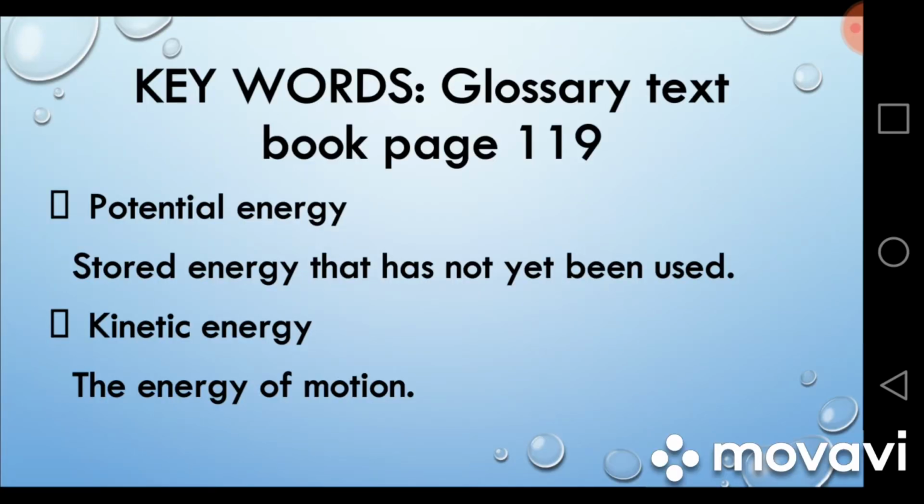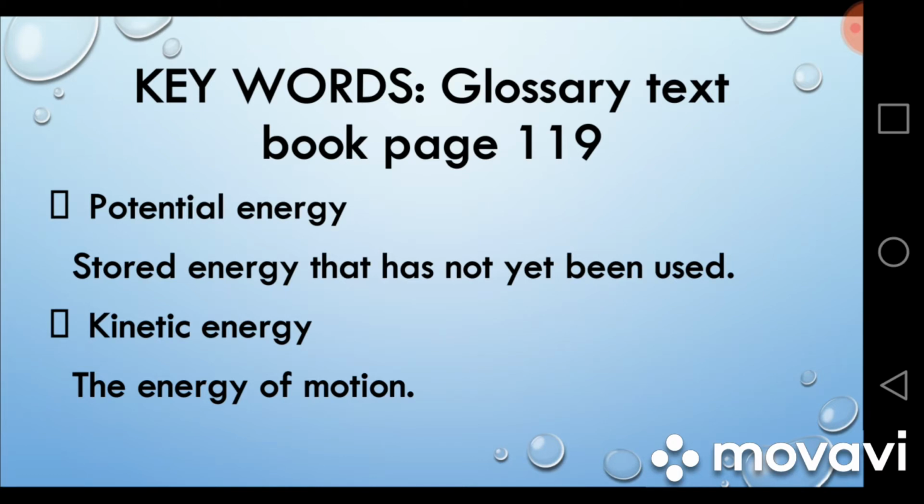First of all, let's discuss the keywords for today. We are going to discuss two keywords today: potential energy and kinetic energy. The definitions of these keywords are given on page number 119 of your textbook. Potential energy. It is the stored energy that has not yet been used. Potential energy changes into another kind of energy when you use it.